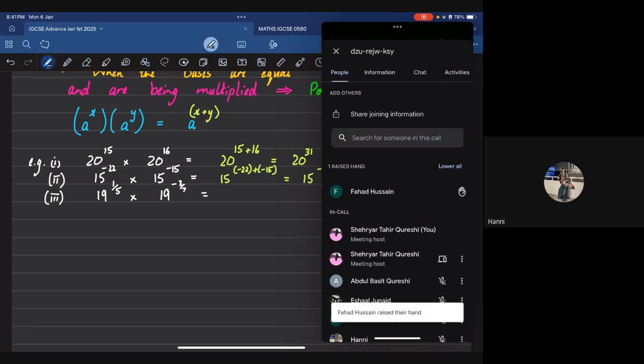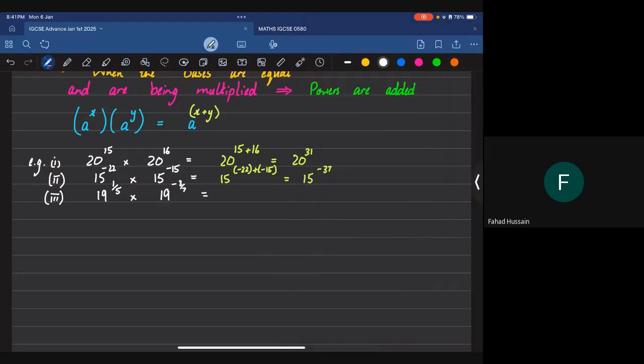Fahad has raised his hand. Fahad, where's the bingo? How would I know? Sir, bingo. All right, Fahad. Sir, it's 19 to the power of minus 8 upon 35. Sorry, Fahad, could you tell us your answer? Sir, 19 to the power of minus 8 upon 35. Guys, Fahad has said this answer.